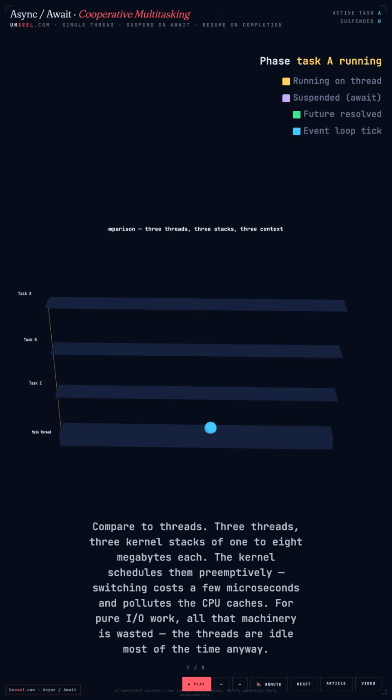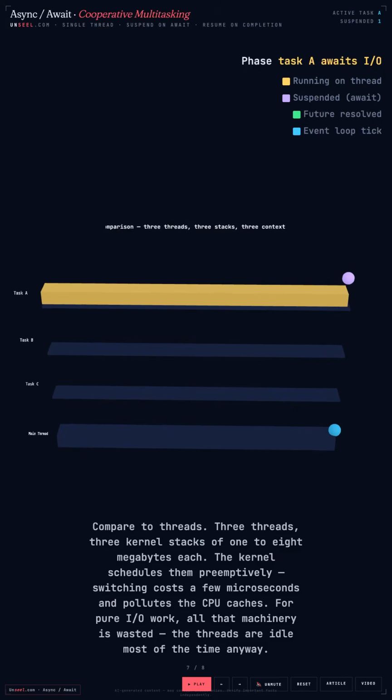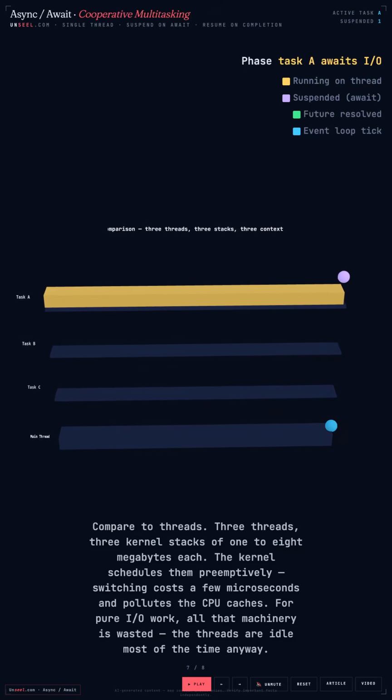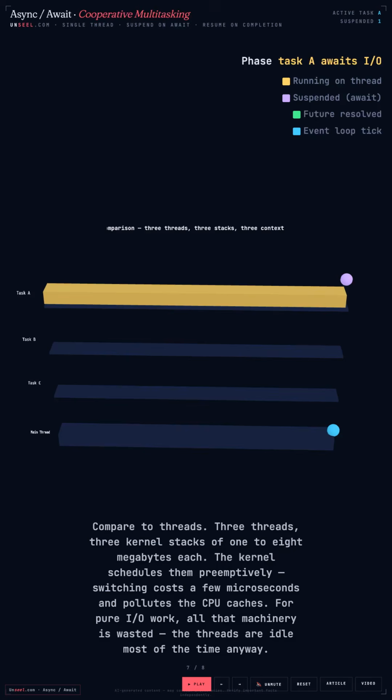Compare to threads. 3 threads, 3 kernel stacks of 1 to 8 megabytes each. The kernel schedules them preemptively, switching costs a few microseconds and pollutes the CPU caches. For pure I/O work, all that machinery is wasted. The threads are idle most of the time anyway.